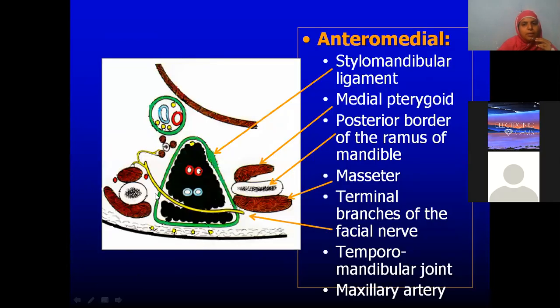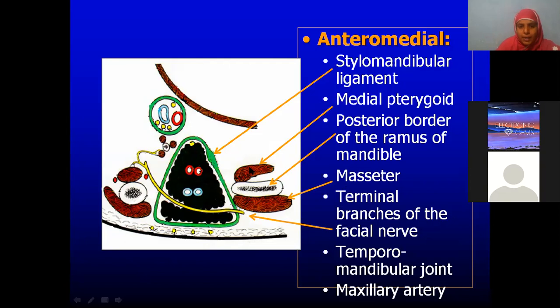Okay, then coming to the anteromedial surface. This is the anteromedial surface, which is related to the mandible. Okay, so what are the structures? In the anteromedial area we have the stylomandibular ligament. Just now I told you the stylomandibular ligament extends from the styloid process to the angle of the mandible. Which two glands is it separating? The parotid and the submandibular. Yeah, very good.